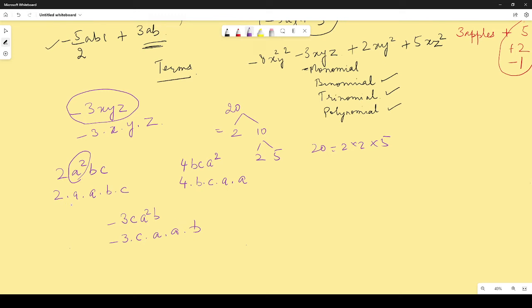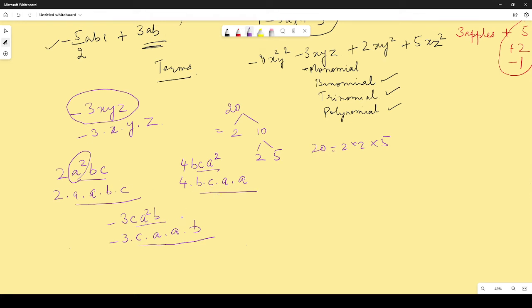Now I want you to forget about the constants and look at the variables in all the 3 cases. What are the variables over here? 2a, 1b, 1c, right? Over here, 2a, 1b, 1c. Over here, 2a, 1b, 1c. So that means they are the same, right? They look different. This looks like a square bc, this is bc a square, this is c a square b. They look different, but when you look at the factors, they are the same.